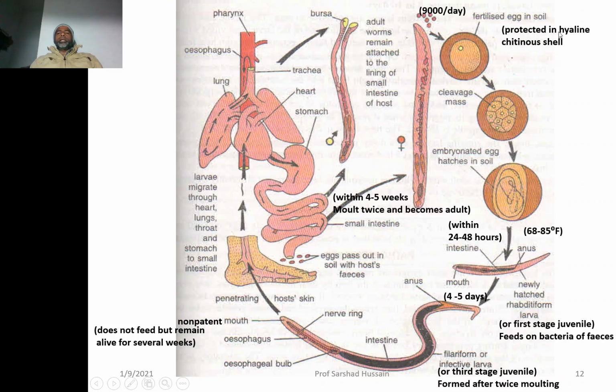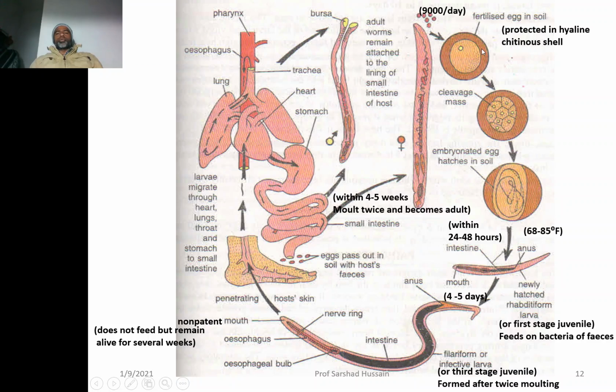They are protected in a hyaline chitinous shell. So an Ancylostoma may lay 9,000 eggs a day, or 9,000 eggs may come outside along with the feces on the ground if the defecation is open. Otherwise, if the defecation is not open, then the eggs will pass directly into the septic tank. As a result, they will get destroyed.